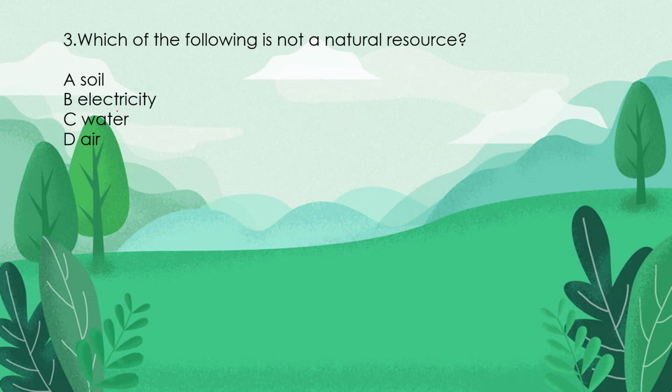The third question is, which of the following is not a natural resource? So soil, water, air, these three things A, C, D are readily available for us. But electricity is something which we need to make out of water or coal or things like that. So electricity is not a natural resource, it's a man-made resource.